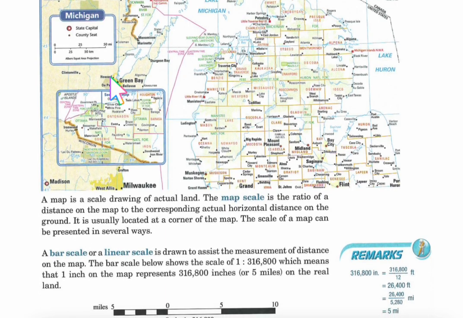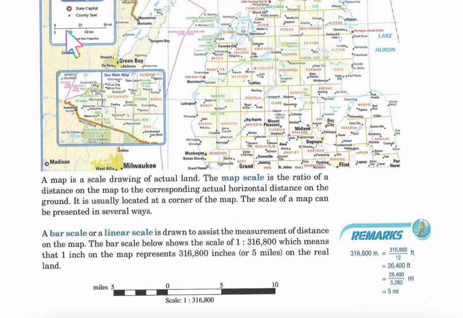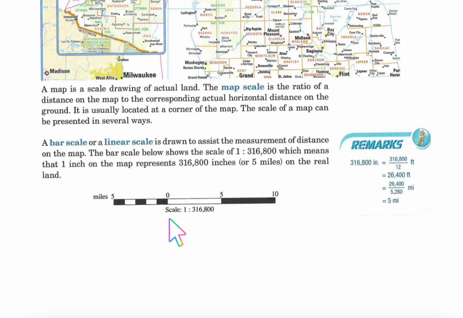I would say that the bar scale is more accurate because then you can figure out exactly how many miles it would be as opposed to kind of eyeballing it, because it doesn't really give you much increments between these lines here. So this method may look more annoying, but it is more accurate.